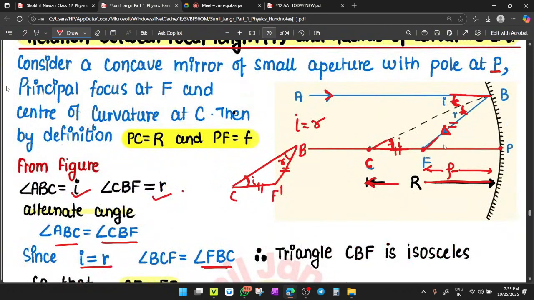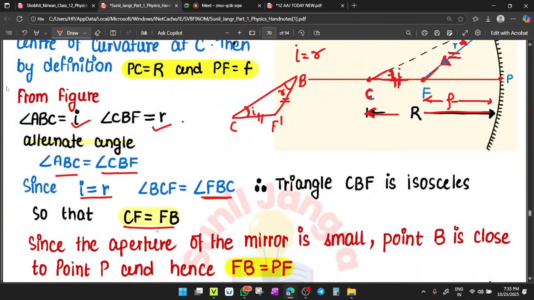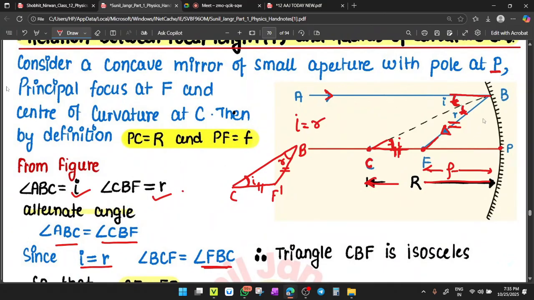So the triangle becomes isosceles. How? This side and this side become equal. So the triangle becomes isosceles, and so CF equals BF. CF equals BF or FB. Clear?